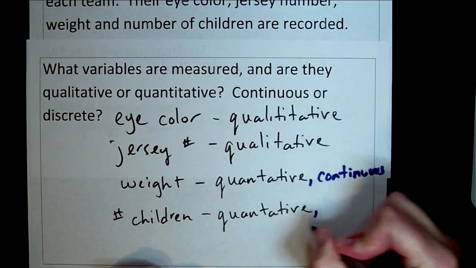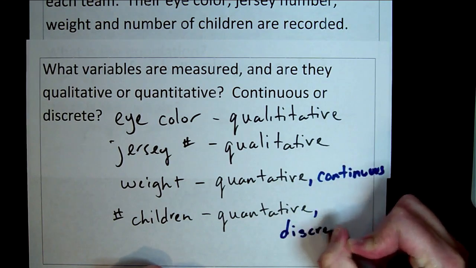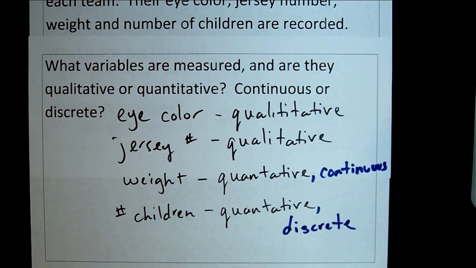Children, however, you can't have 1.5 children. There's a gap between the 1 child that you can have, or the 2 children that you can have, or the 3 children that you can have. So that's a discrete variable.